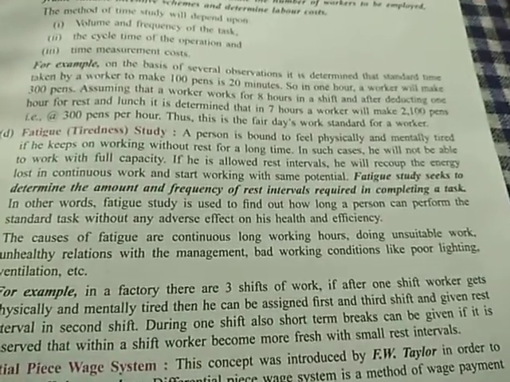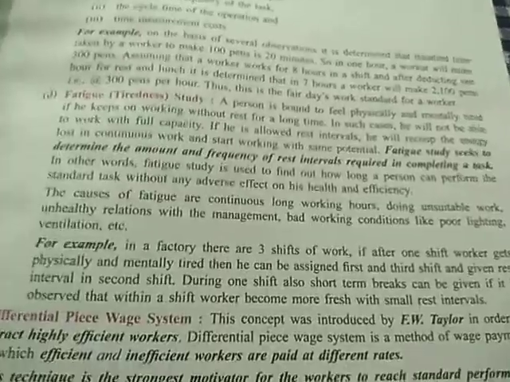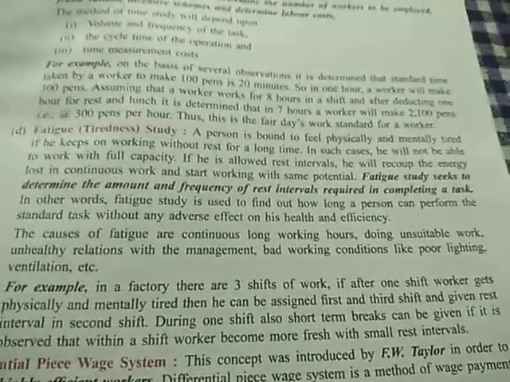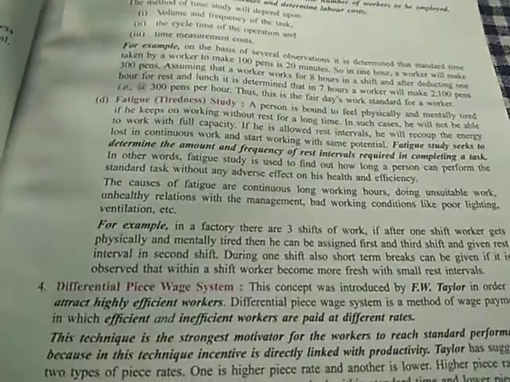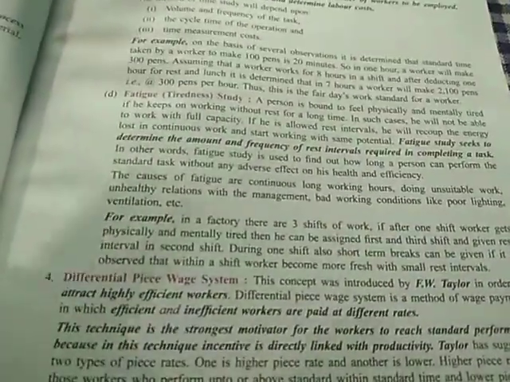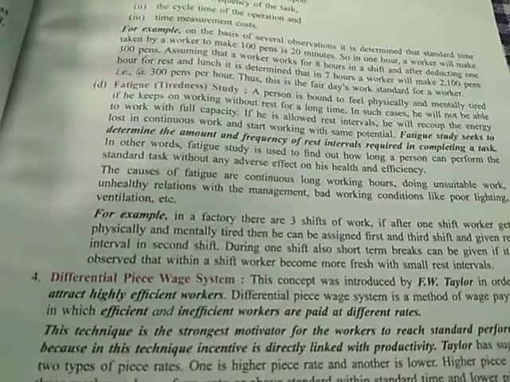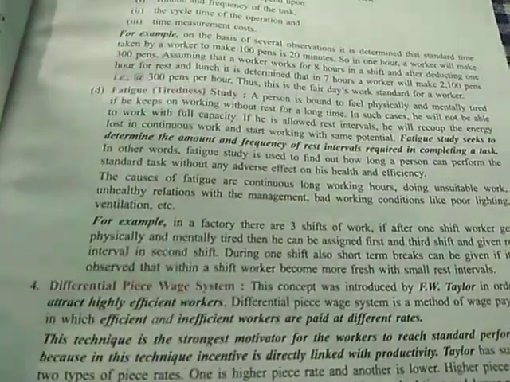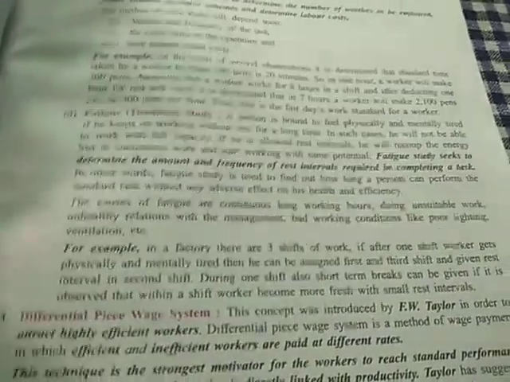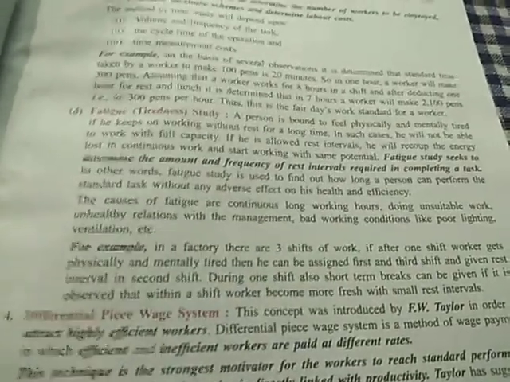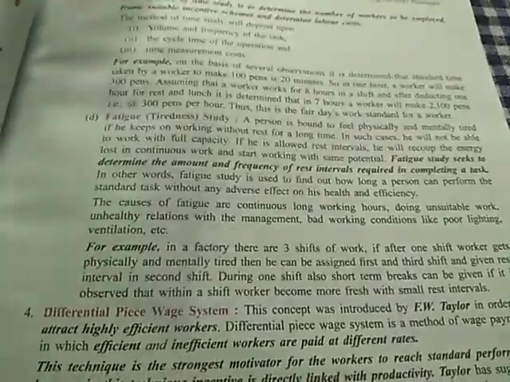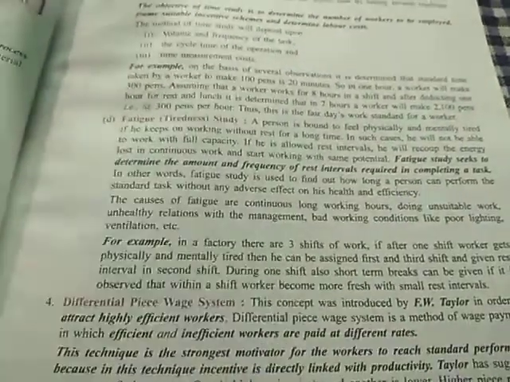A simple thing is, any person cannot work with full capacity for a long period of time. If a worker is to be working for 6 hours continuously, his efficiency in all of those 6 hours cannot be same. When he starts work, he will be with more energy and he will be working with more capacity. As he keeps on working for 1 hour, 2 hours, 3 hours, his capacity of working and the energy will go down, and he is in requirement of a break. If such break is provided to him for 5 minutes or 10 minutes, he might regain his energy and he might do the work with more